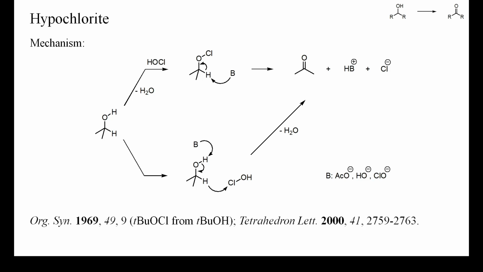Most oxidants abstract the alpha hydrogen atom as hydride, not as a proton. Accordingly, a second mechanism would be the direct hydride abstraction from the alpha position by hypochlorite or hypochlorous acid. Since bases and hypochlorous acid are involved, the rate of both mechanisms is probably highly pH dependent, as well as dependent on the precise acidity and structure of the alcohol. Even the solvent and the way the reaction is conducted may have an impact on the mechanism.